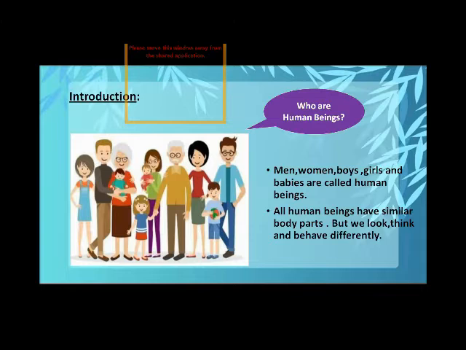All human beings have similar body parts, but we look, think, and behave differently. We all have the same body parts, but we look different. We can easily identify who is my mother, who is my father, my friend, and each one behaves differently.